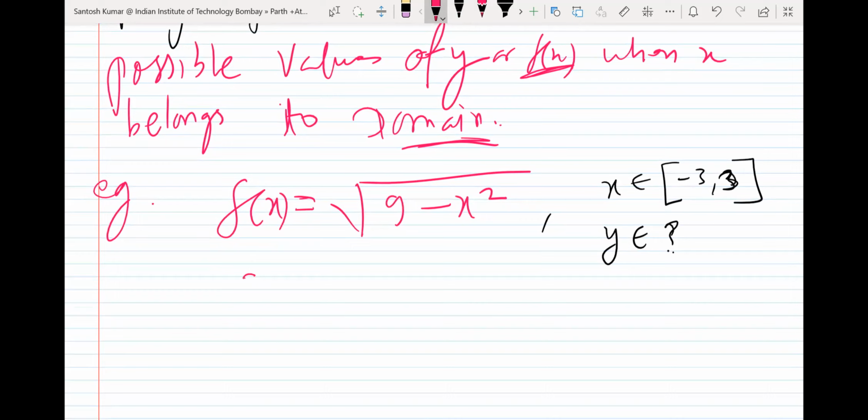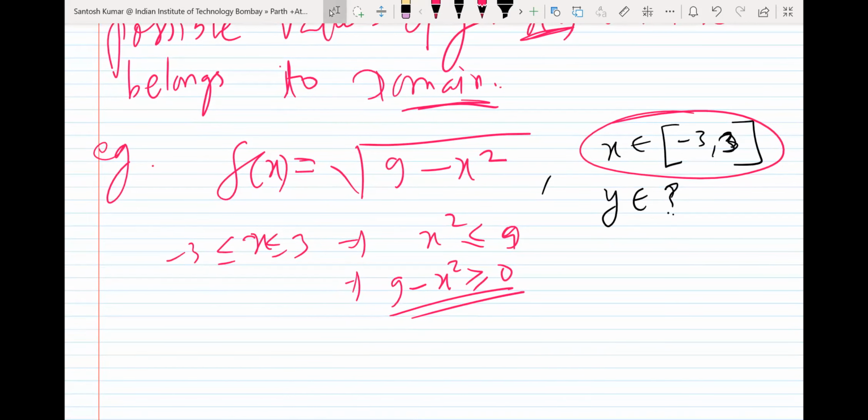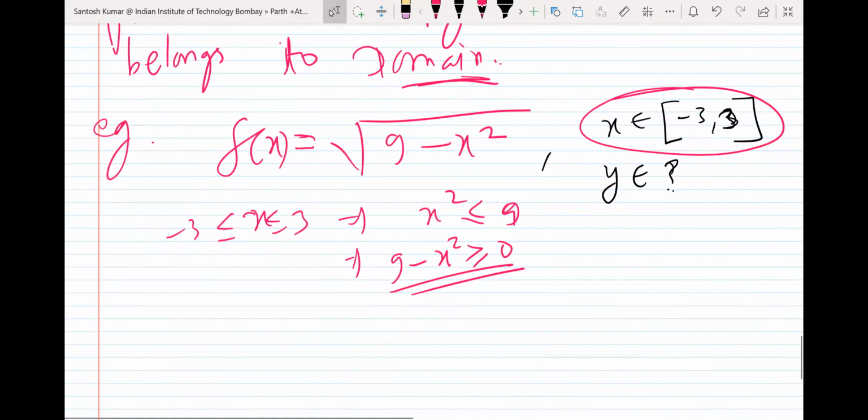So since x is between minus 3 and 3, as we have found earlier, then obviously x square will be less than or equal to 9. So 9 minus x square will be more than or equal to 0, obviously.